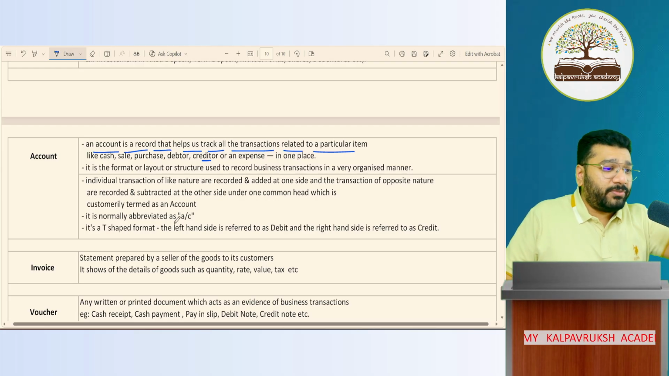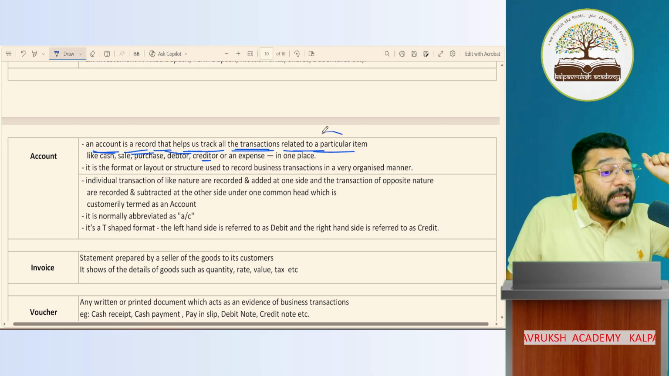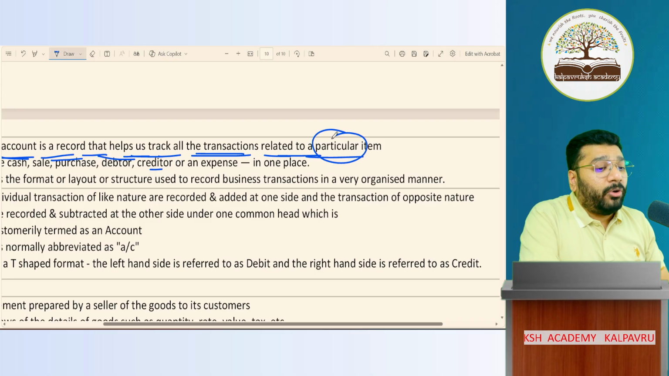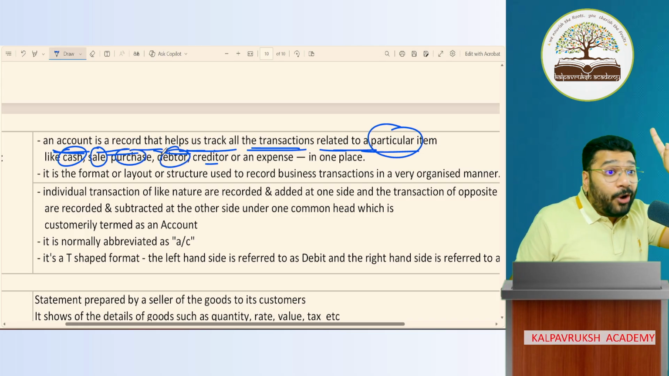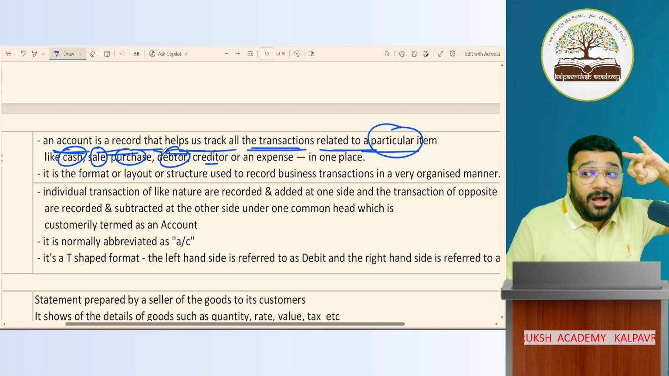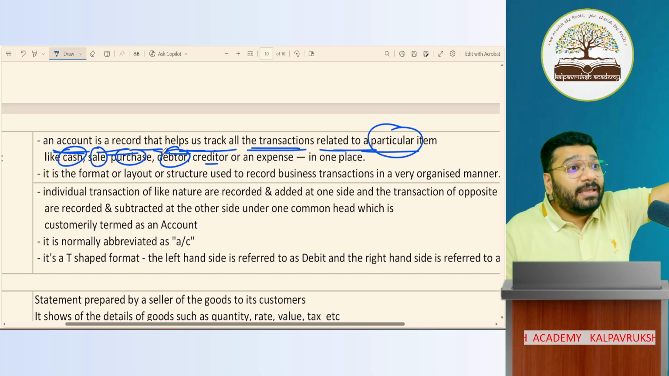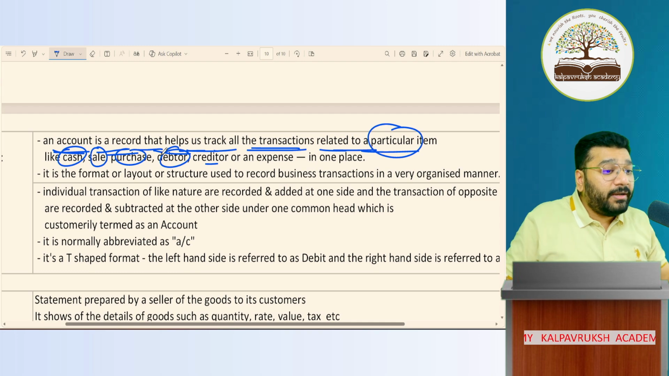An account is a record that helps to track all the transactions related to a particular item. So if I want to know information about cash, I'll go to the cash account. If I want to know the information about the sale, I'll go to the sale account. Purchase means purchase account. Debtor account will not be there because debtor is a classification. Under debtor, Ram, Sham, Ghansham, Pavan, Pratik, Rishabh, like that, multiple accounts I will open. Got it, not got it?